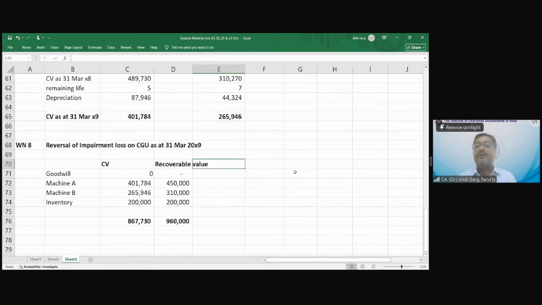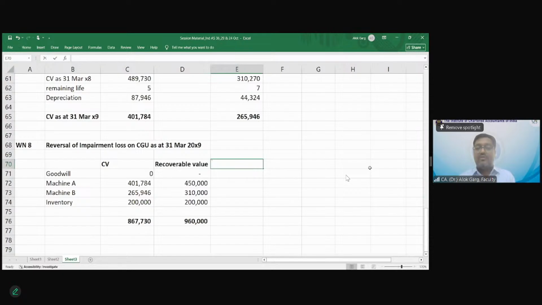So we need to compute the revised carrying value. So carrying value, had this asset never been impaired, okay. अगर ये एसेट कभी भी इंपेयर नहीं होता तो इसकी कैरिंग वैल्यू क्या होती?